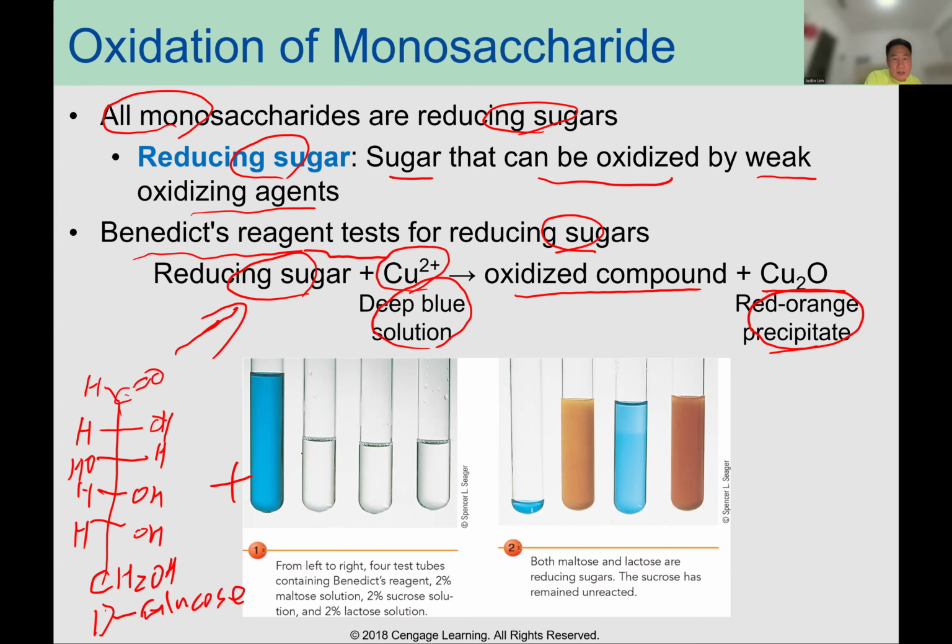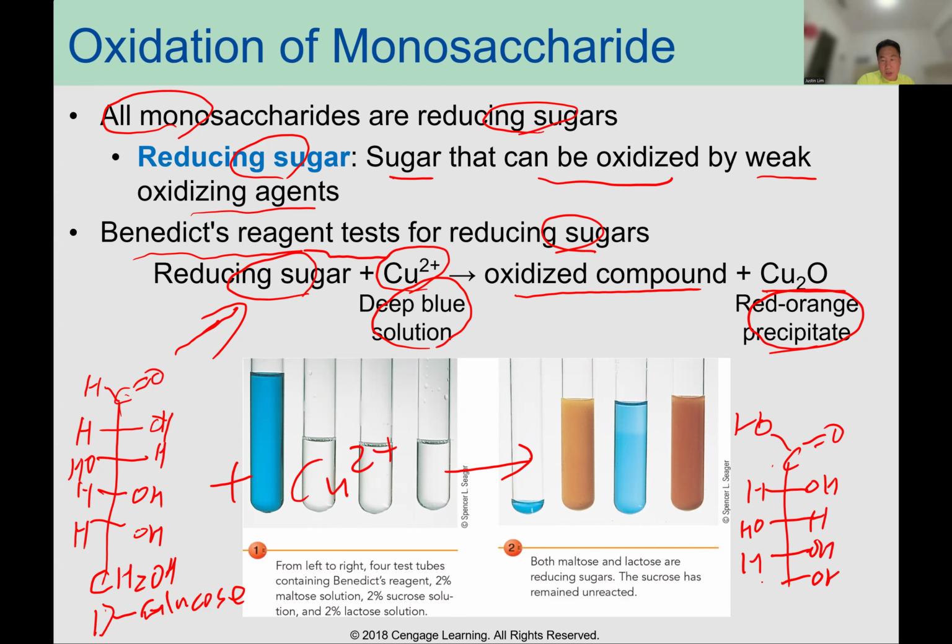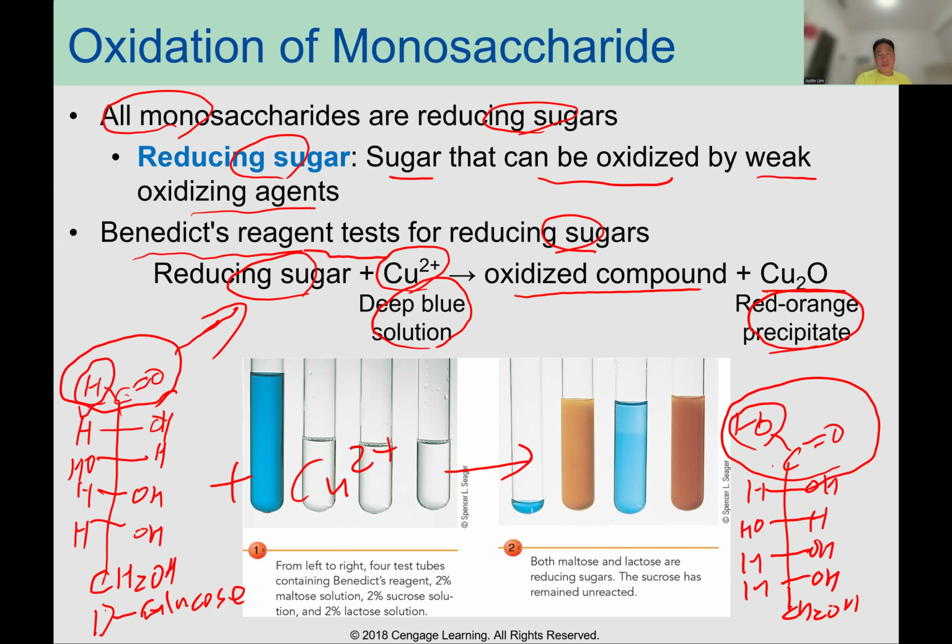When you add copper(II), you can get COOH, OH, H, OH, and CH2OH. So here the aldehyde is oxidized to a carboxylic acid, hydrogen to OH. So a sugar can be oxidized by a weak oxidizing agent.